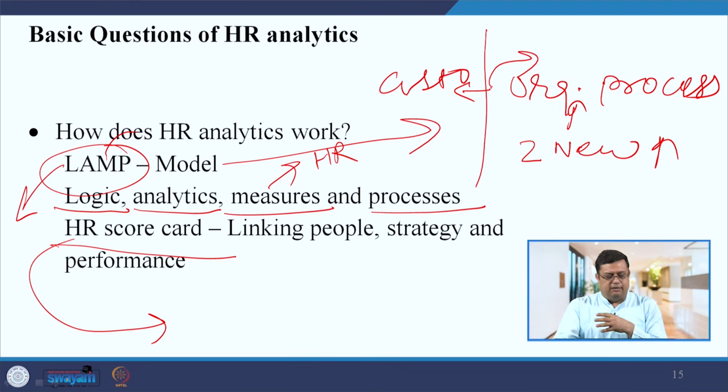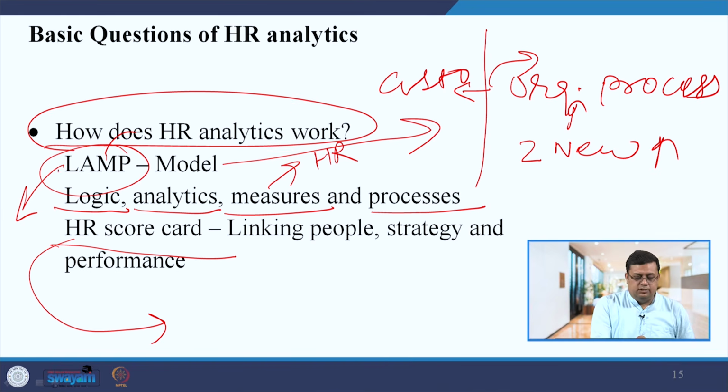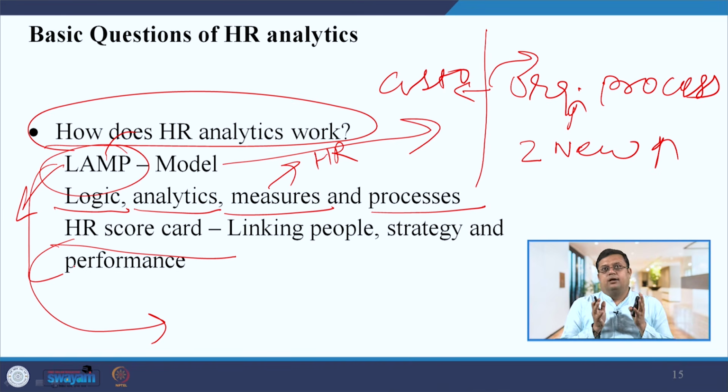That is how you can develop the HR scorecard, to develop the logic and link the people, strategy and performance of the various departments. If you have taken any initiative related to the HR department, how is it impacting the business processes, and how are these processes impacting the business outcomes? Through that link you can develop this HR scorecard. So, these are the two approaches you can think of for how HR analytics works.